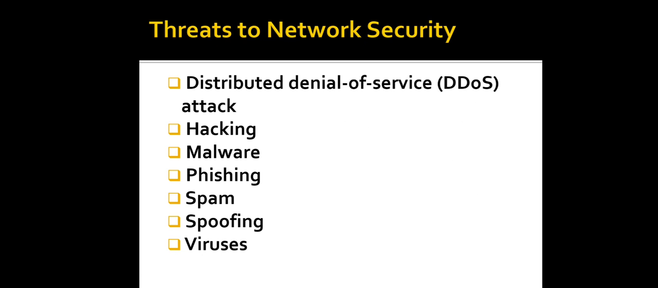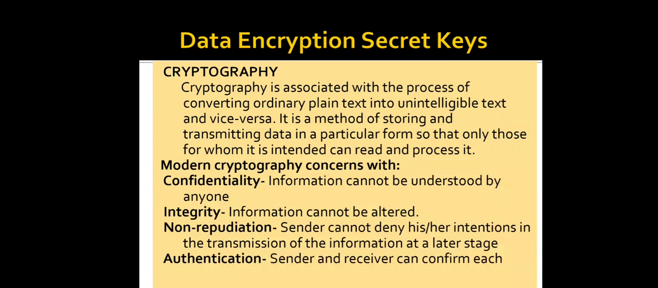Now we'll see a new topic, that is data encryption and secret keys, which covers cryptography, encryption, and decryption. Cryptography is associated with the process of converting ordinary plain text into unintelligible text and vice versa. It is a method of storing and transmitting data in a particular form, so that only the person for whom you have sent the data can read and process it.